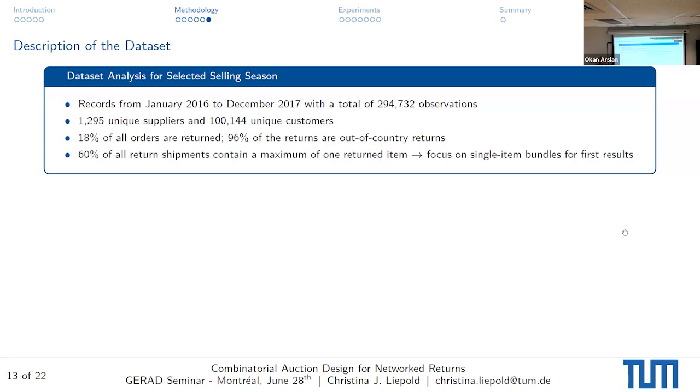Why is this so particular? We will look at that also in the experiment section, but just generally for you to know, out-of-country returns are more pricey and are usually conducted in air freight. So this is, again, the setting: we need to take care to reduce the air freight. 60% of all return shipments contain a maximum of 1 returned item. We also see a lot that people order the same item in 2 different sizes because they don't know which size fits, especially with shoes, if we go back to the example from beforehand. So this is why we want to focus on single item bundles for the following analysis.